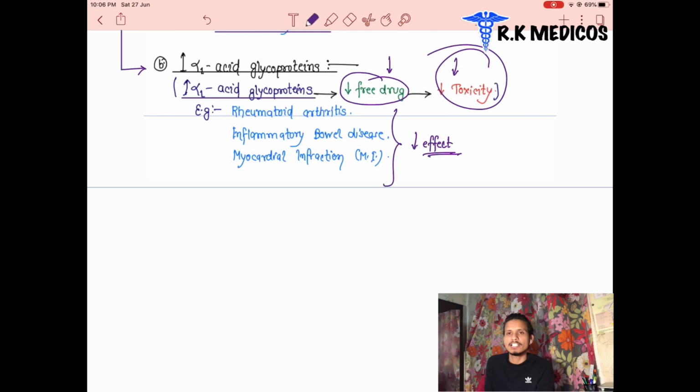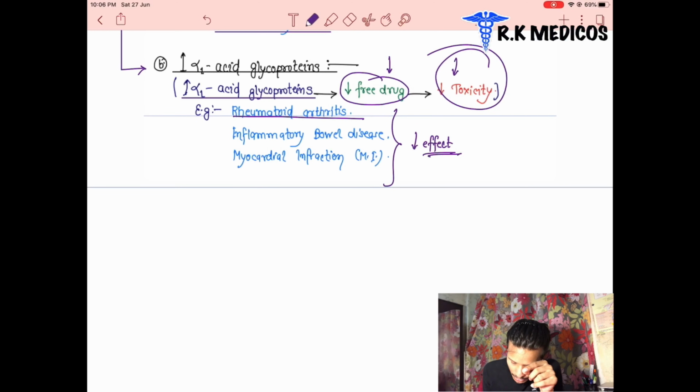It is pretty true. When the plasma protein is binding, whatever the plasma protein is, don't worry. But the amount of free drug is responsible for the toxicity. When the free amount of drug is more, it is more toxic. A lesser amount of free drug is less toxic.